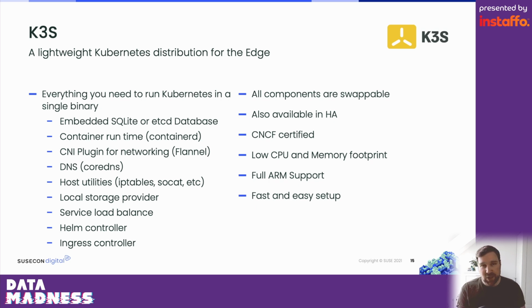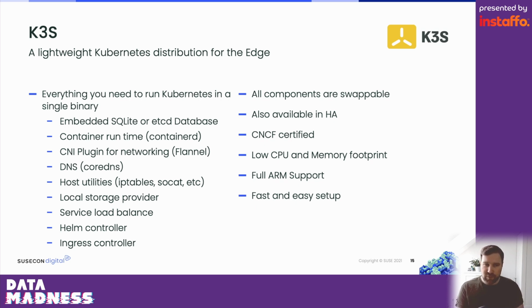And what's special about K3s is it's a very opinionated distribution, because everything that you need to run Kubernetes is contained in a single binary. That includes the data store, either an SQLite or etcd database. It contains the container runtime, the networking plugin that is used to set up a network between all of your containers, an internal DNS server, all the host utilities that are needed, storage providers, and so on. Everything is within one binary.